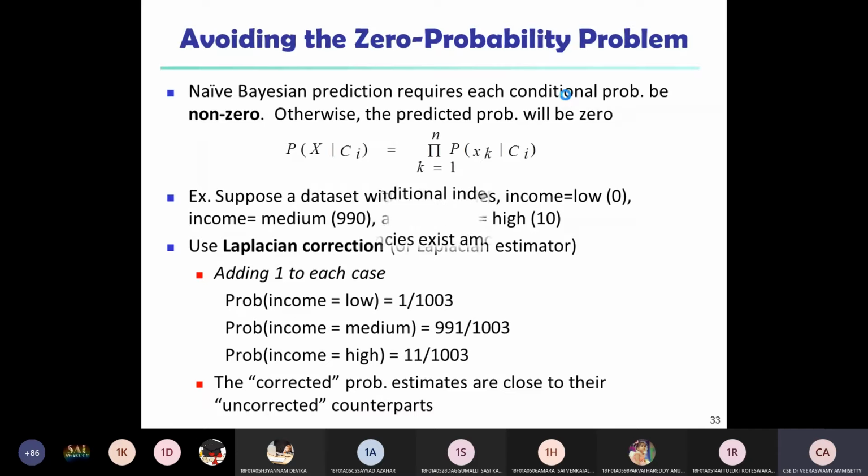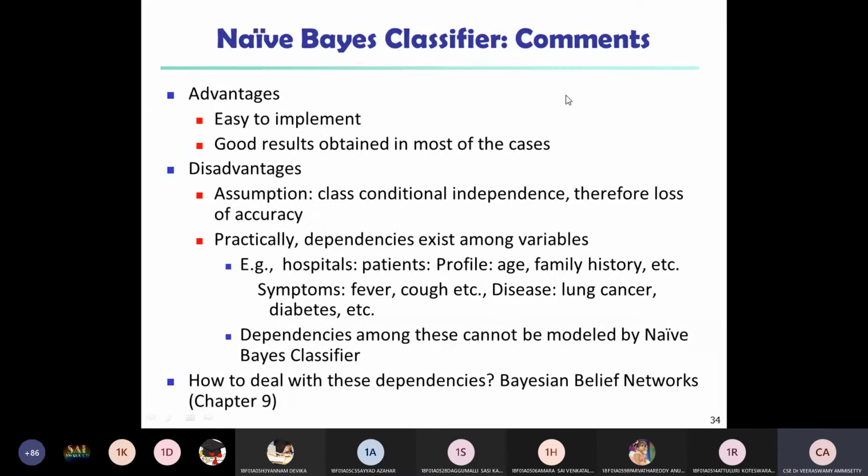Second, if you want to consider the advantages of the Naive Bayes classifier: Naive Bayes is a very important classification algorithm. It is easy to implement. It obtains good results. In most of the cases, 99% of cases, it generates a good number of good results from the data.